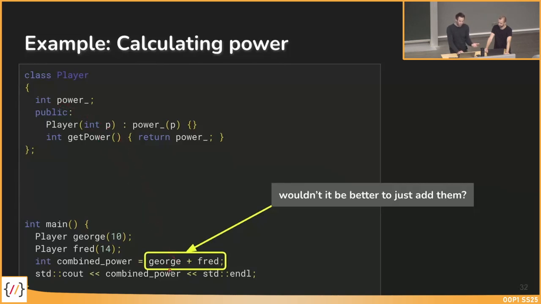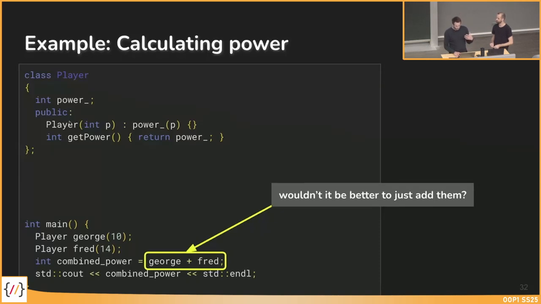So George plus Fred we would assume that it's just the power values that should be summed up. But imagine that there are further members, and then it's not that obvious which values should be summed up if I say George plus Fred. So this is not something the compiler does for us.